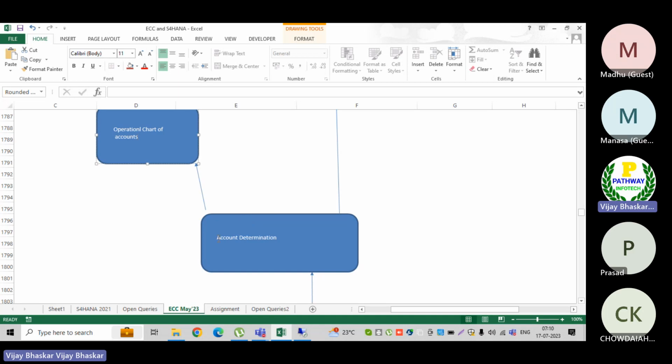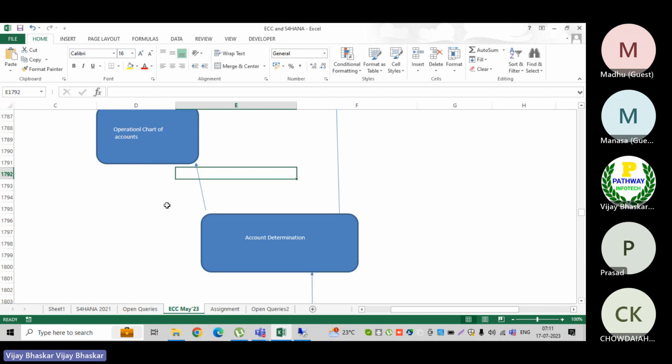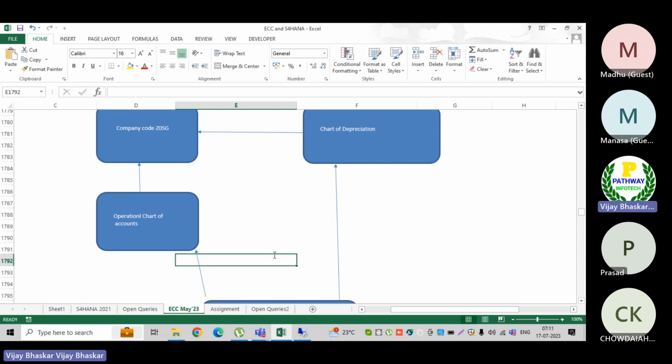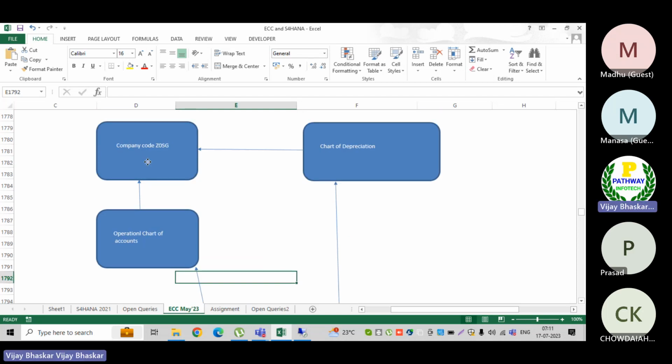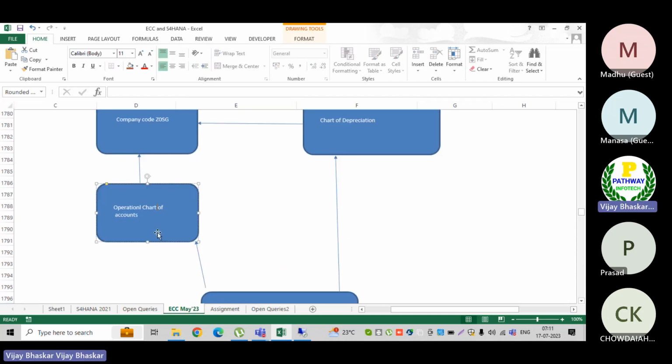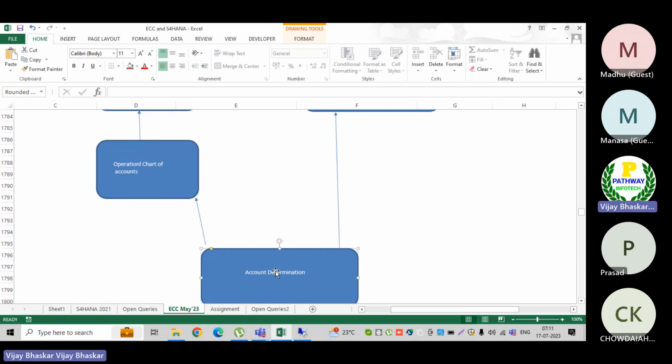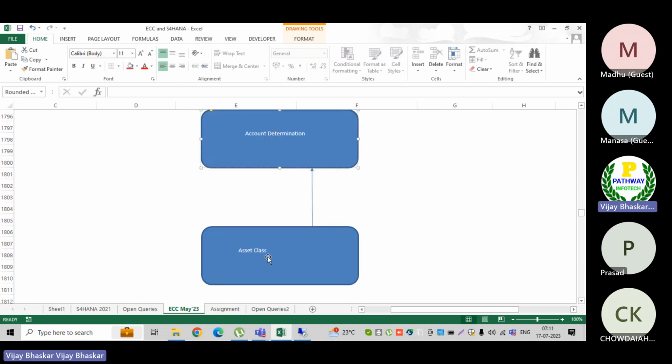I have an account determination. Under account determination, I am going to create the GL accounts. I have created GL accounts under my operational chart of accounts, but those GL accounts will be assigned to my account determination. Then what will happen here? It's company code, operational chart of accounts, then account determination, asset class.